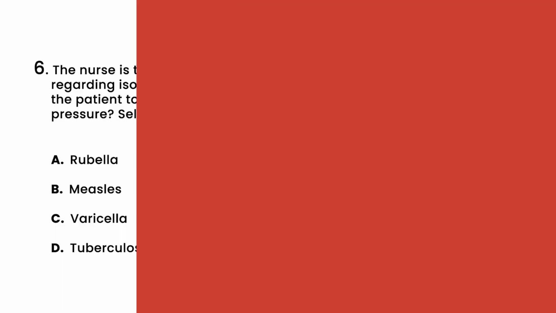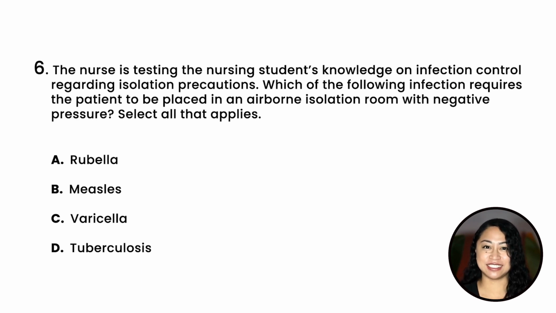Now, let's apply what you just learned to the following question. NCLEX question number 6. The nurse is testing the nursing student's knowledge on infection control regarding isolation precaution. Which of the following infections requires the patient to be placed in an airborne isolation room with negative pressure? Select all that apply. A. Rubella. B. Measles.